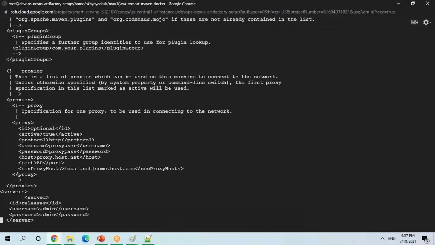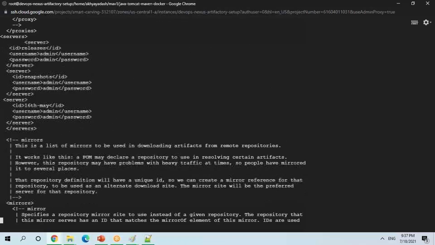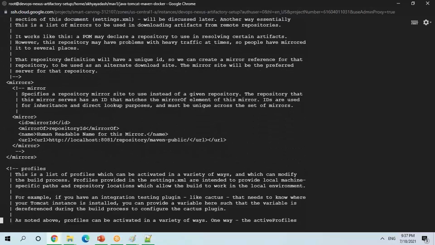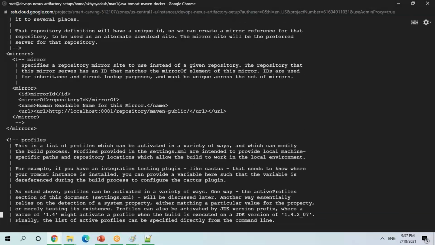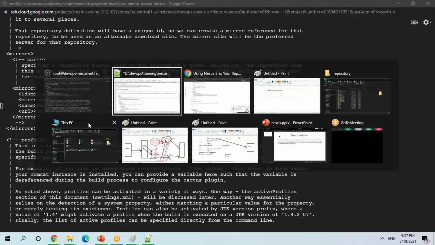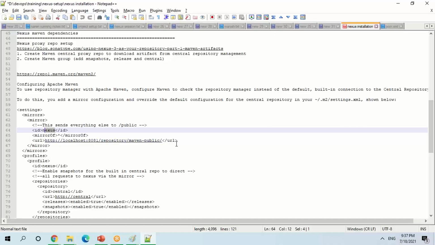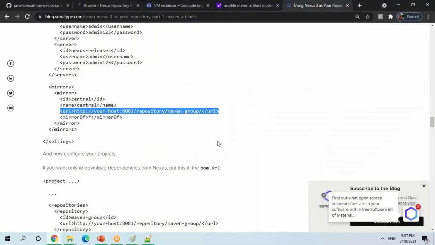The URL I have given here, I have missed here. Oh my God! What is this? Why have I given localhost? It should not be localhost. It should be my repository name, right?